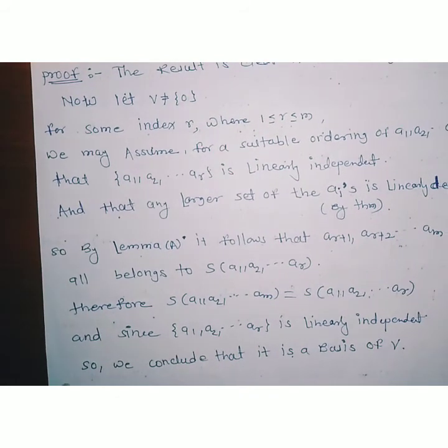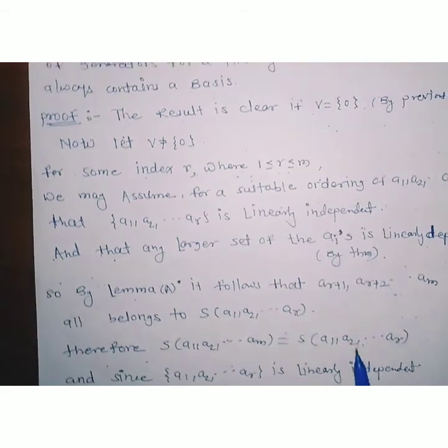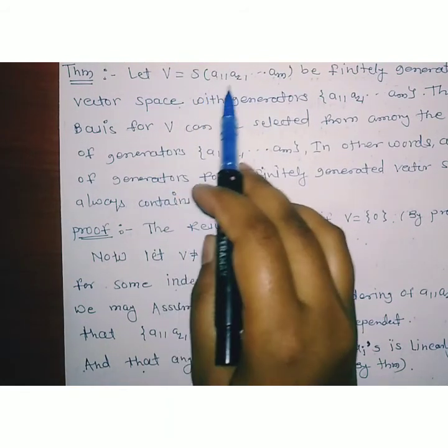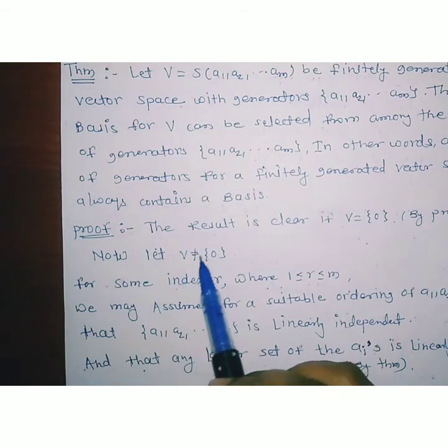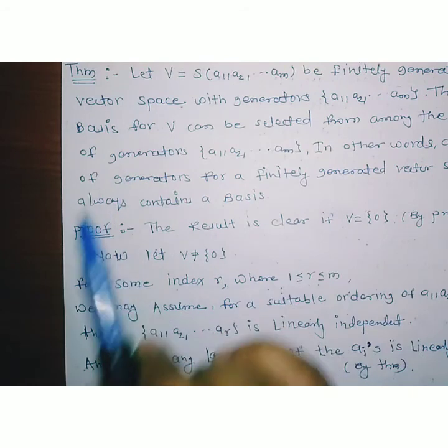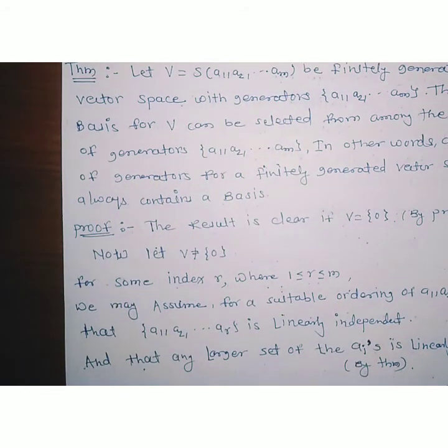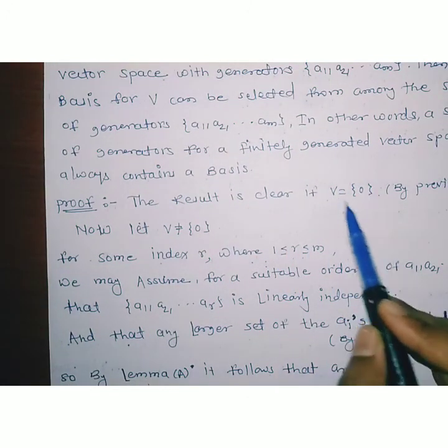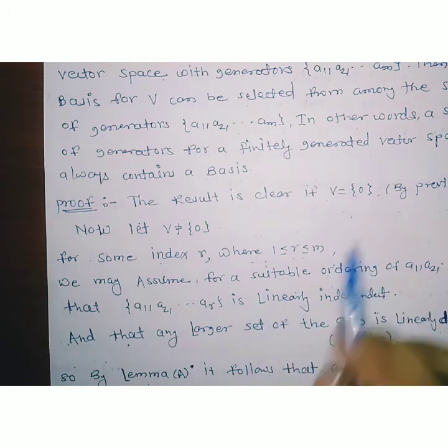What have we been given in the theorem? First of all, what do we have to show? We have to show that for any set of vectors given as a spanning set for the vector space V, a1, a2, up to a_m, if we consider a smaller set of vectors from that set, this forms a basis. Therefore, if we consider the smaller set as the singleton zero, the first case, we know that the empty set forms a basis for the singleton zero. Therefore, in that case this is an obvious case, which is proved.